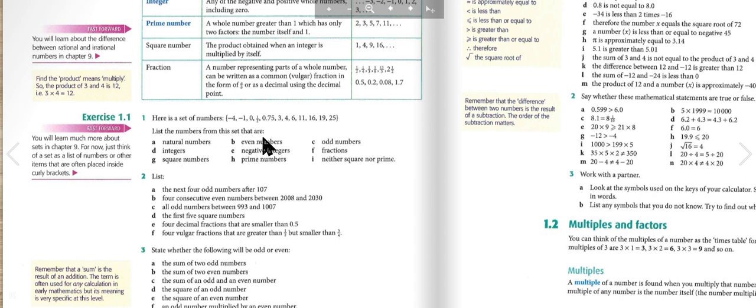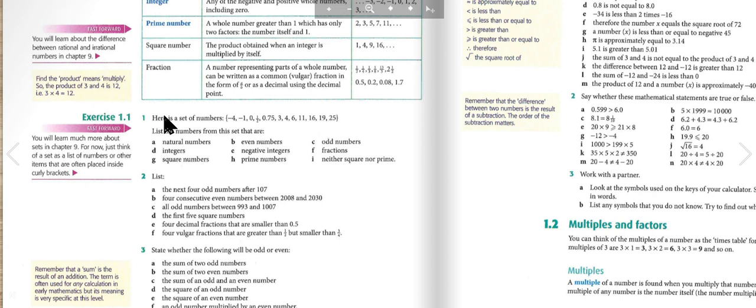Negative integers are -4 and -1. Fractions are 1/2 and 0.75. The square numbers are 4, 16, and 25. The prime numbers are 3, 11, and 19.